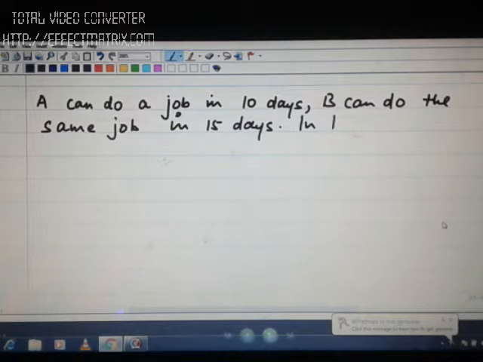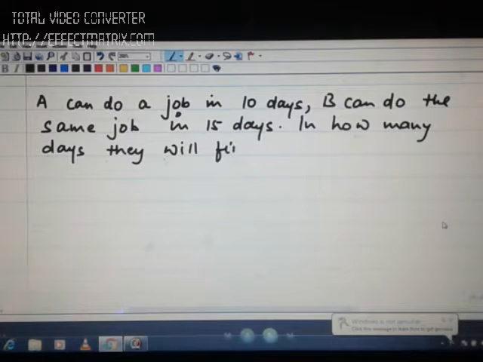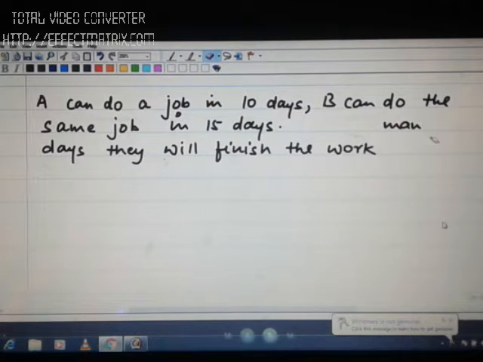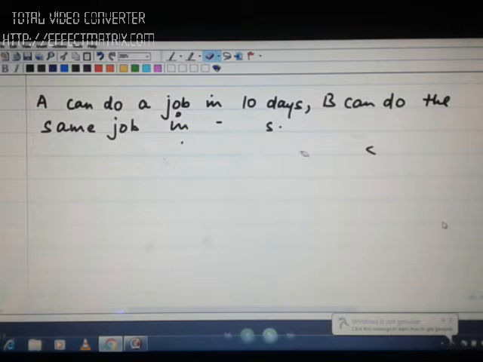In how many days will they finish the work together? No, C should also be there. I forgot to write about C. Just give me a moment, please.